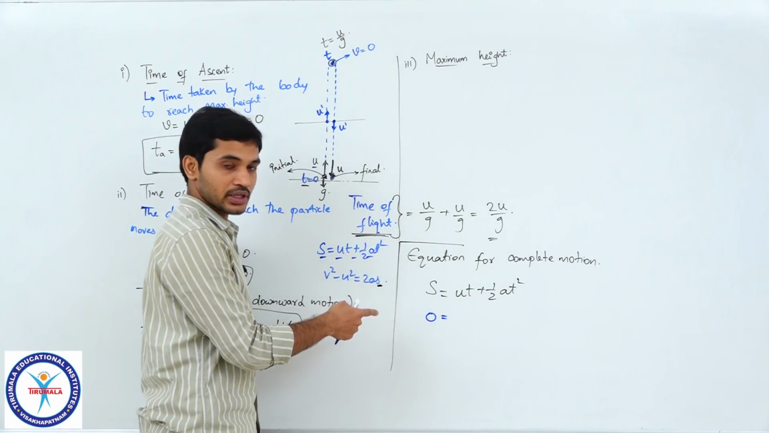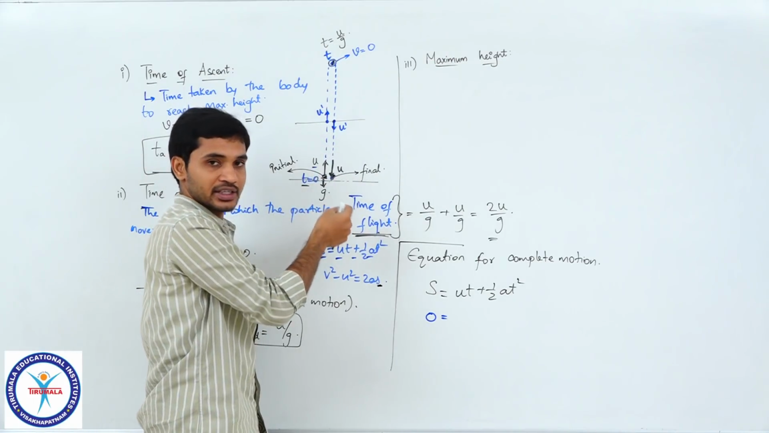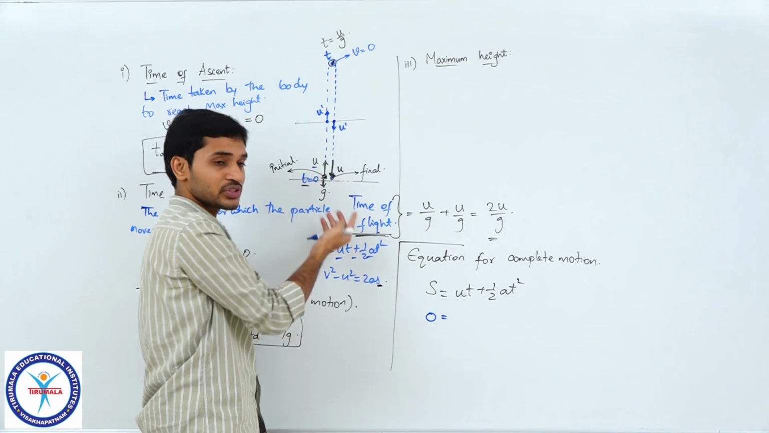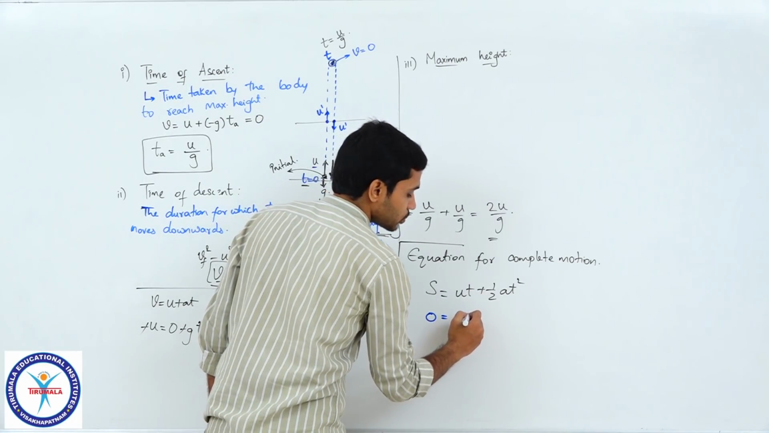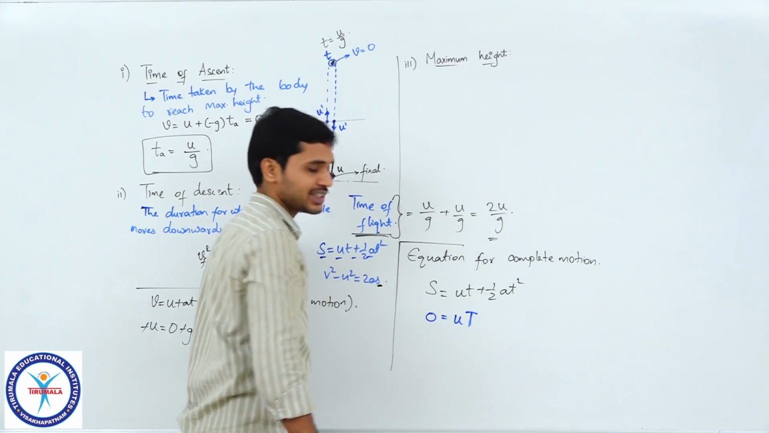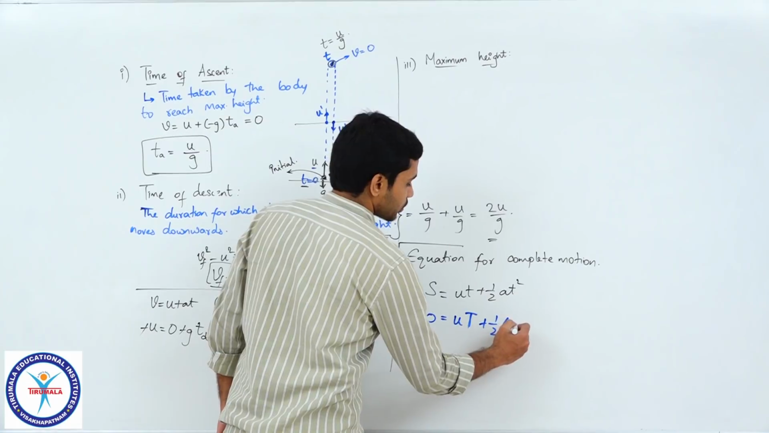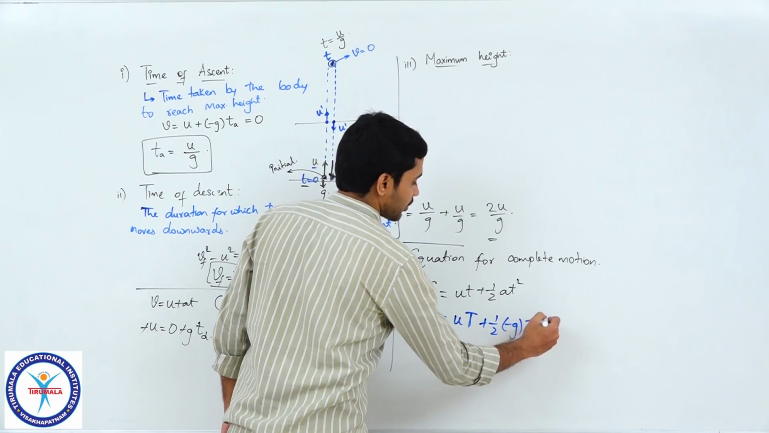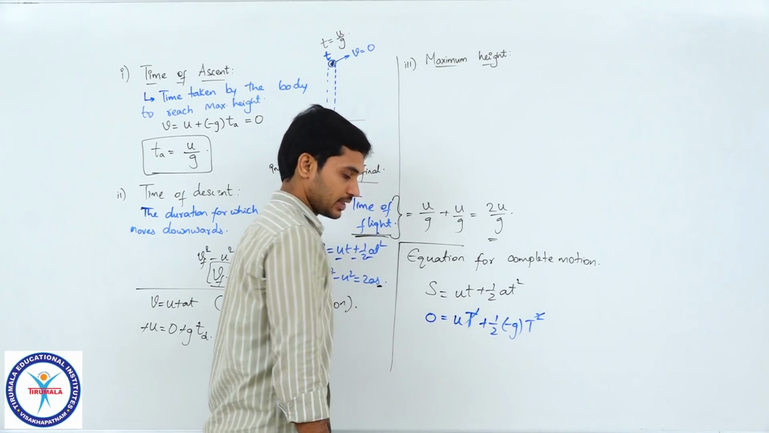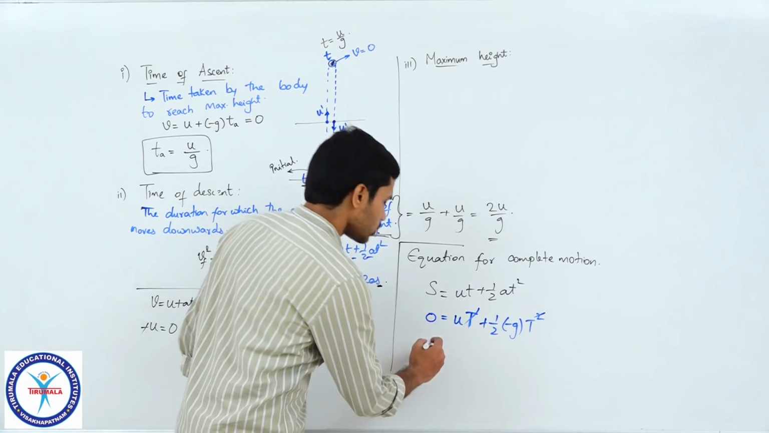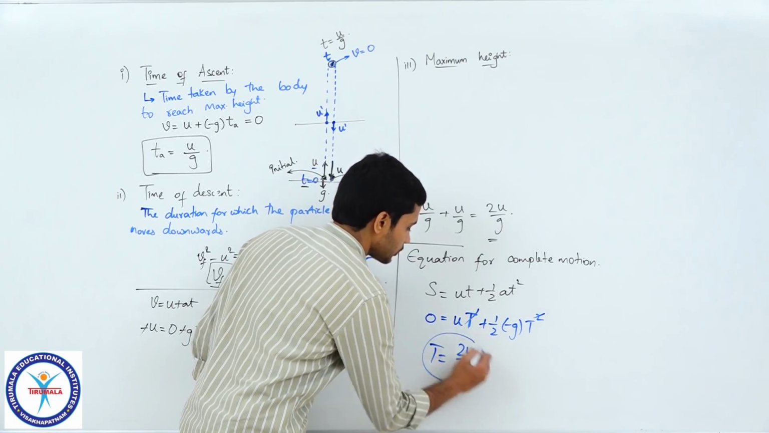You understood why 0, right? Because time of flight means that it is going up and returning back to the same position. So, same position means displacement is 0. So, u is positive. So, u into, I will substitute time of flight as capital T, plus half into a value is minus g into capital T square. That is it. So, t and t get cancelled, and even in this way also, if you calculate the value of t, you will get 2u by g.